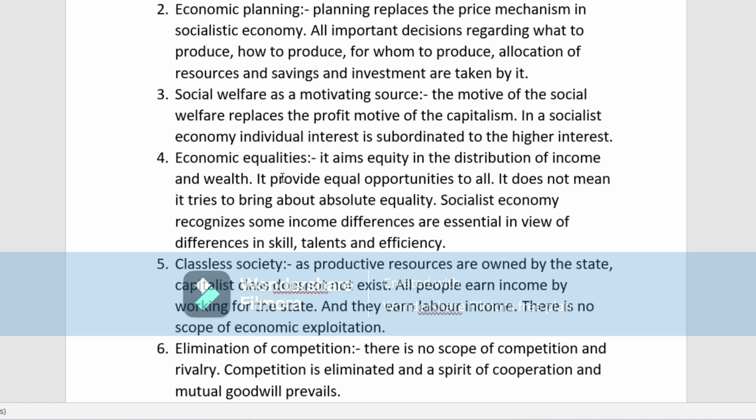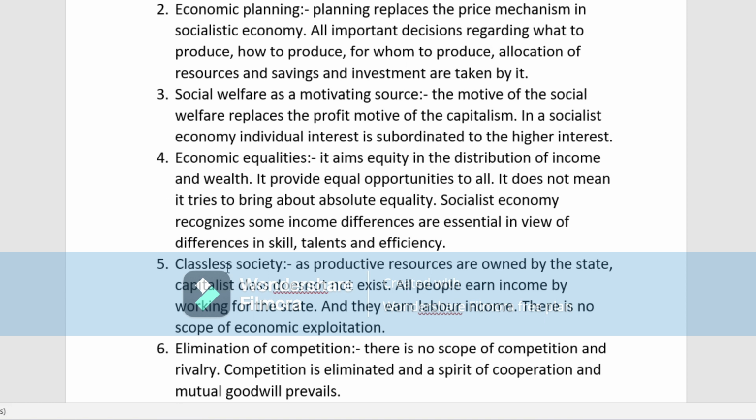Those who have a very good skill, talent, efficiency, their income will be more, because obviously those who have better efficiency and are very skilled will earn high. Their demand will be more. They will easily get employed, and many companies will want this type of people who are efficient. So obviously their income will differ in that case.